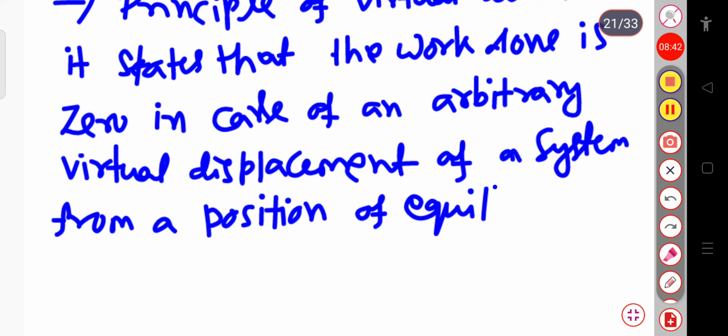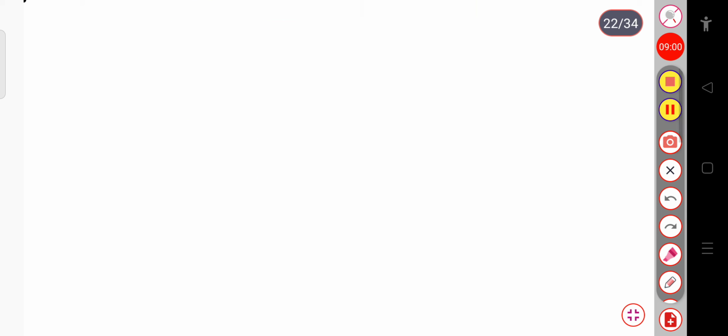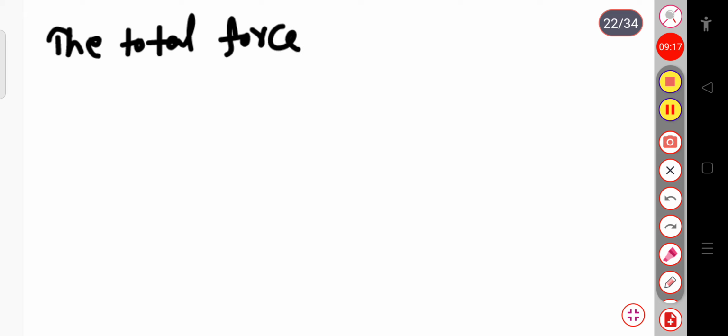When the system is in equilibrium, if I consider a point or the position which is at equilibrium, in that case if I consider there will be an infinitesimal virtual displacement, so no force will be there, the total force is 0, or we can say that the total work done will be 0. Now let us consider the total force, that is Fi, we have considered the total force Fi on the ith particle.